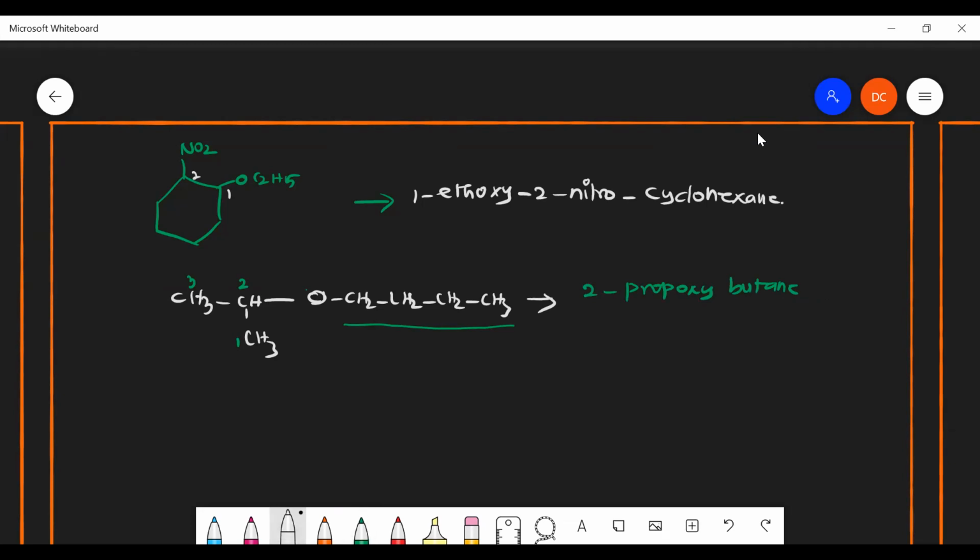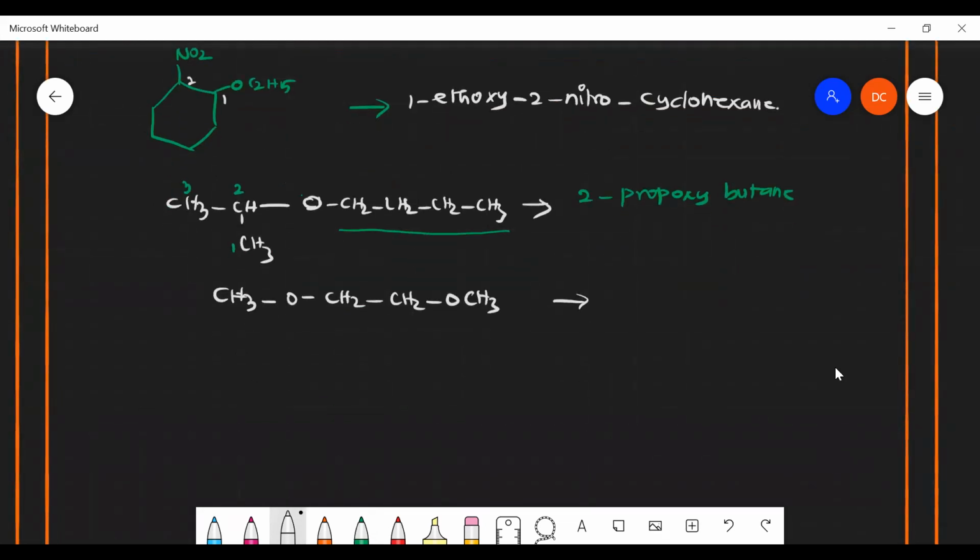Suppose the compound may be given like this also: CH3, O, CH2, CH2, OCH3. How will we name this? There are 2 methoxy groups. This time we have to number it very properly. Either we can number from here 1, 2, or from the other side 1, 2. Both are right. In first position we have methoxy, second position also methoxy. So how will we name this? 1, 2-dimethoxyethane. This is the nomenclature.